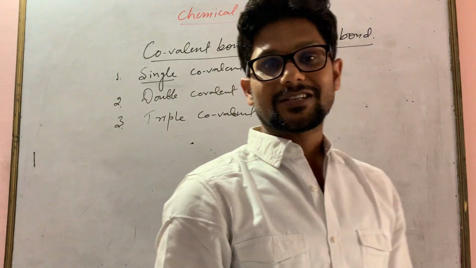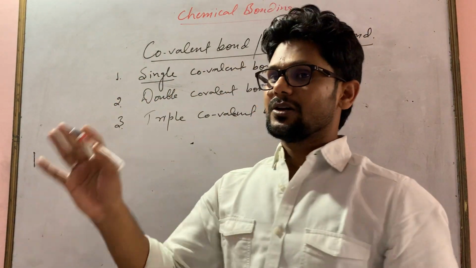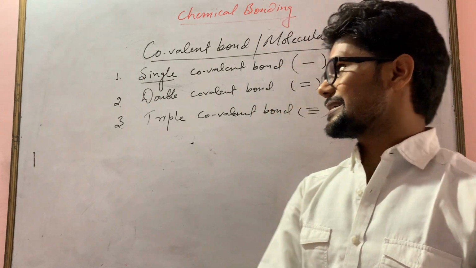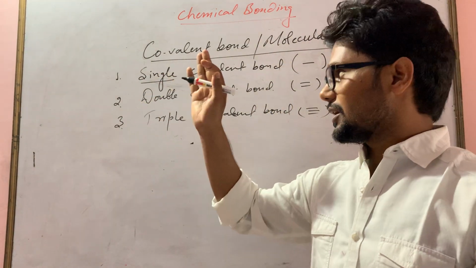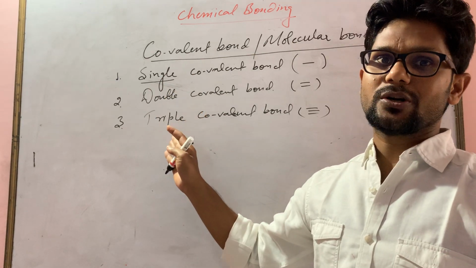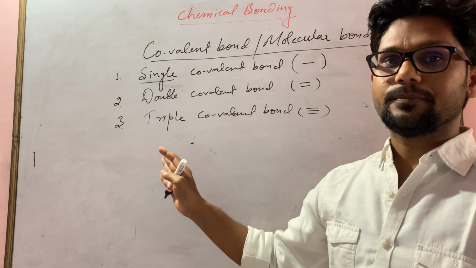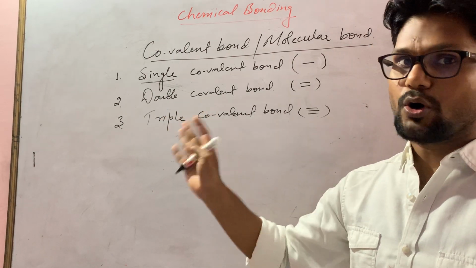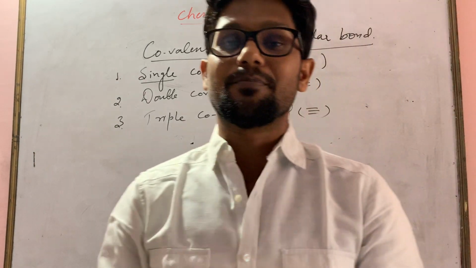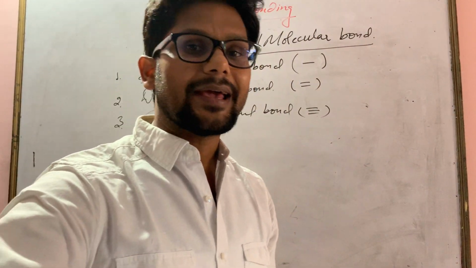Right? So must remember, if we're sharing one pair of electron between two atoms in a molecule, that is called single covalent bond. If two, then double covalent bond. If sharing three pair of electrons, they will form triple covalent bond. Now I'm going to explain one by one by taking some examples.